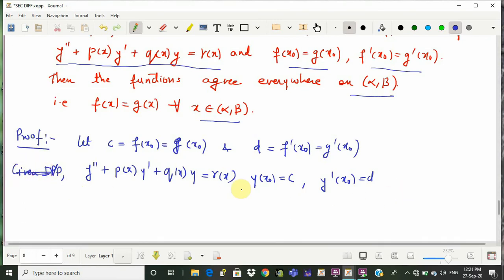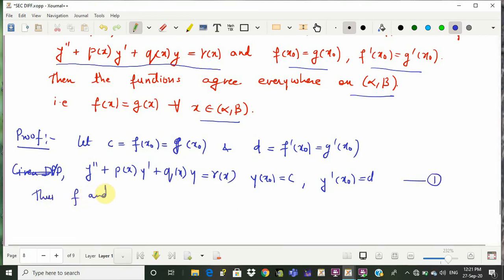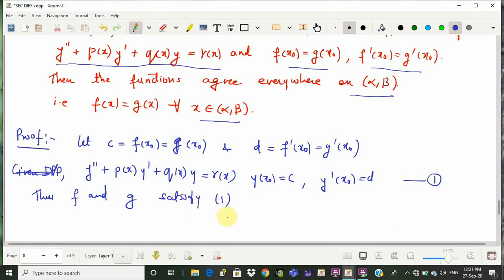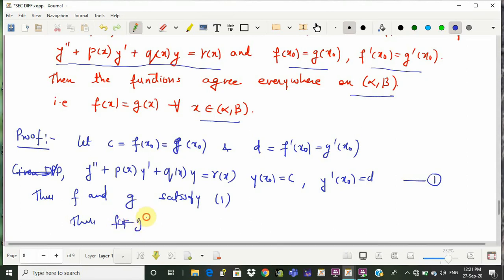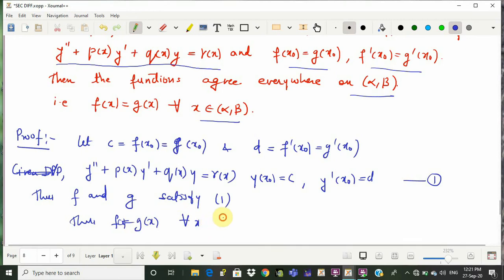So I can say that f and g satisfy 1. Once it satisfies 1, just look at this initial value problem. It's a differential equation with this initial condition, and therefore this initial value problem will have a unique solution. So if f and g both satisfy 1, then f and g have to be equal on the whole. Thus f is the same as g on I, that is, f(x) is the same as g(x) for all x in (alpha, beta).